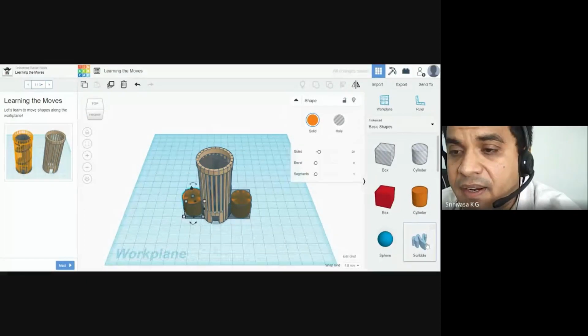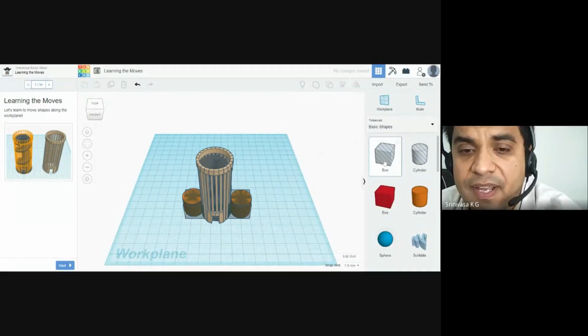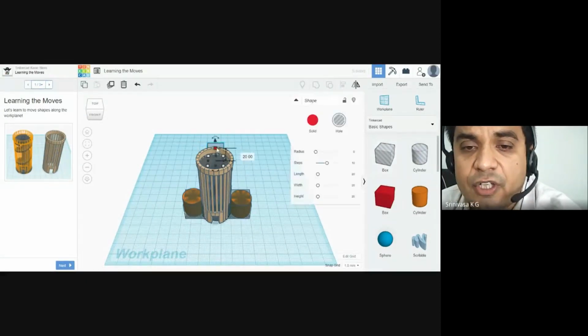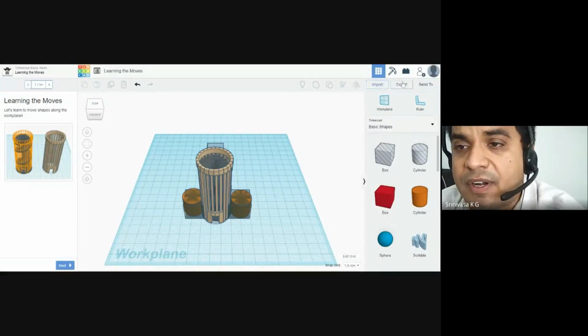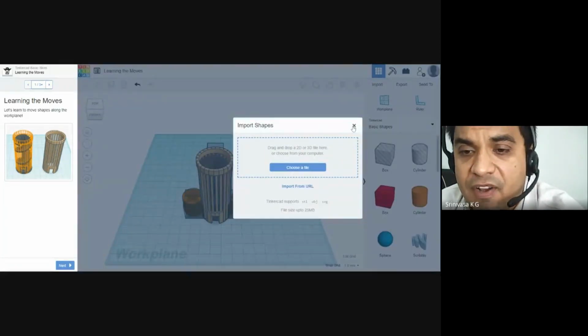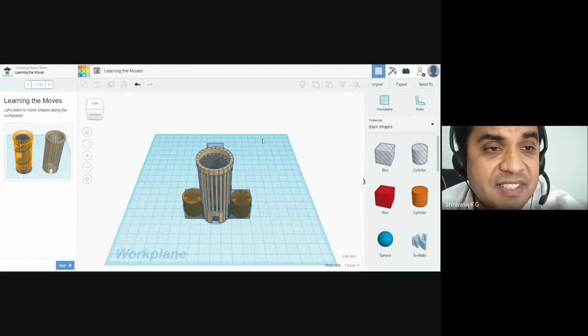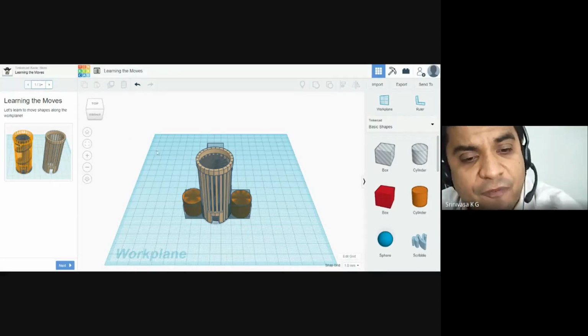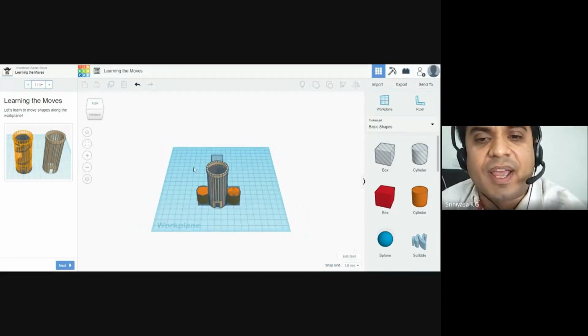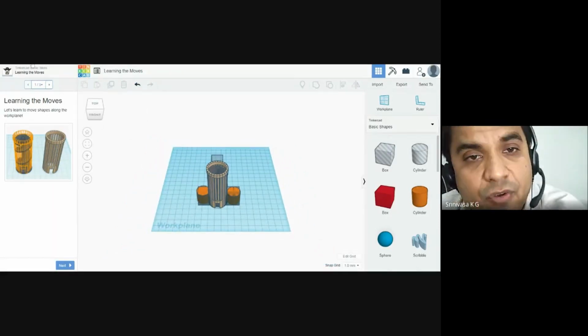Then I want to place one box on the top. I can create, I can import, I can export a lot of things. Tinkercad is very useful. You are learning the moves: top, front, work plane, everything. You can make it very useful.